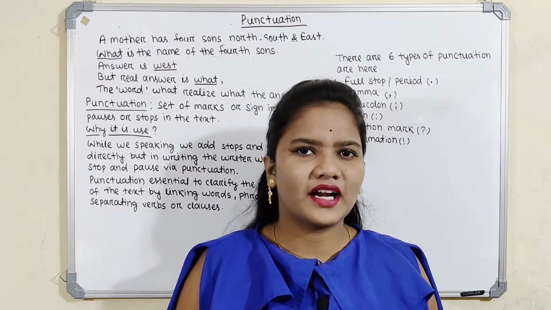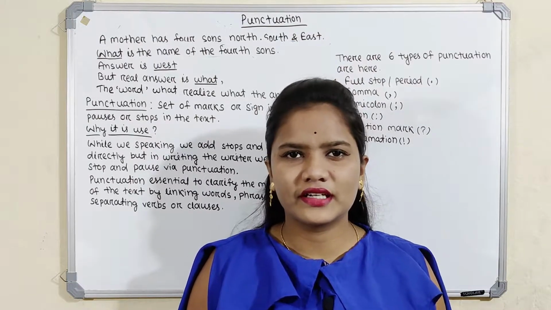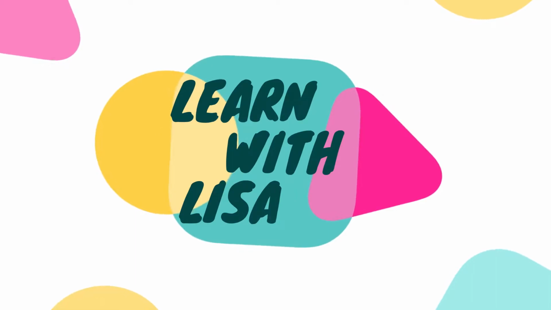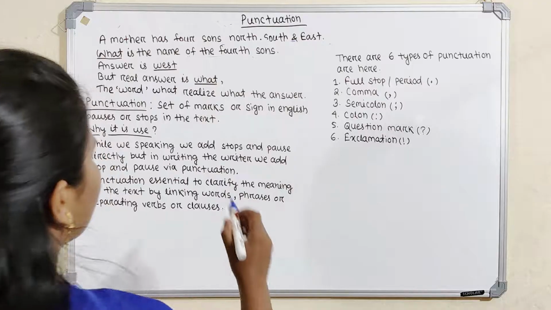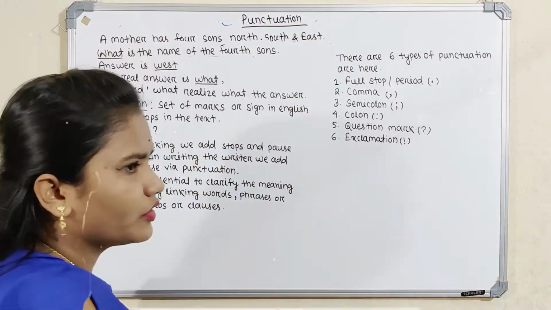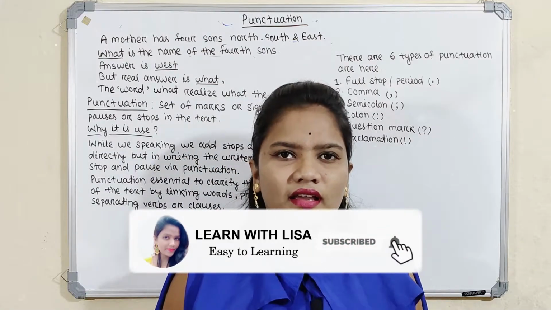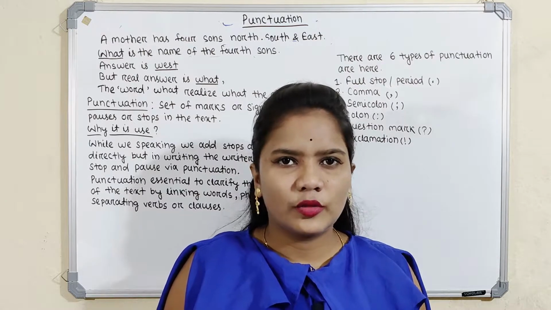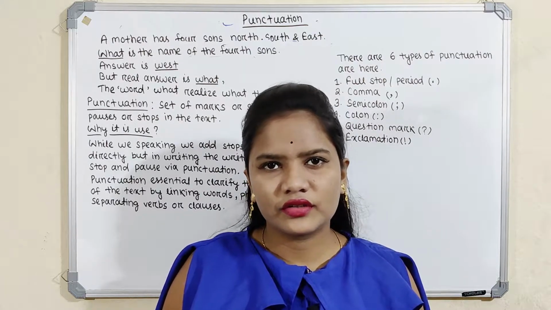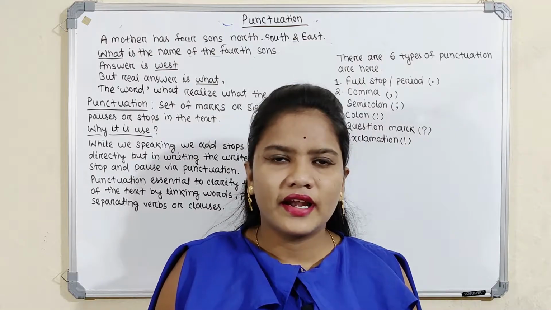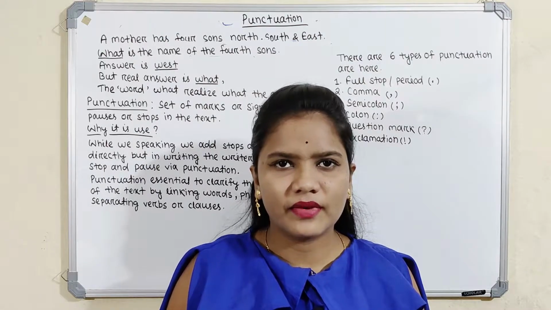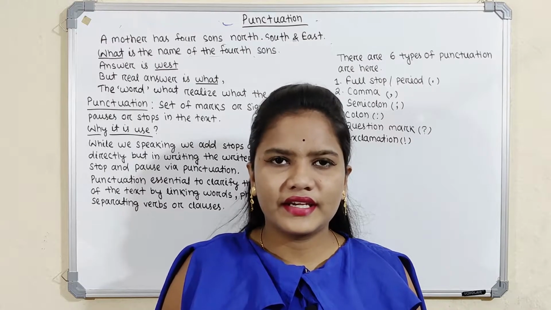So today's class we will start with a new topic, the sign of English grammar, that is punctuation. Let's start the class. Punctuation is a very important chapter in English grammar. You can call it the sign of English grammar because in this chapter we will learn how signing marks are used, that is the comma, full stop or period, the semicolon, question mark, and exclamation. It is all about this, and today we will learn why it is needed and how it will be used in our English grammar and sentence making.